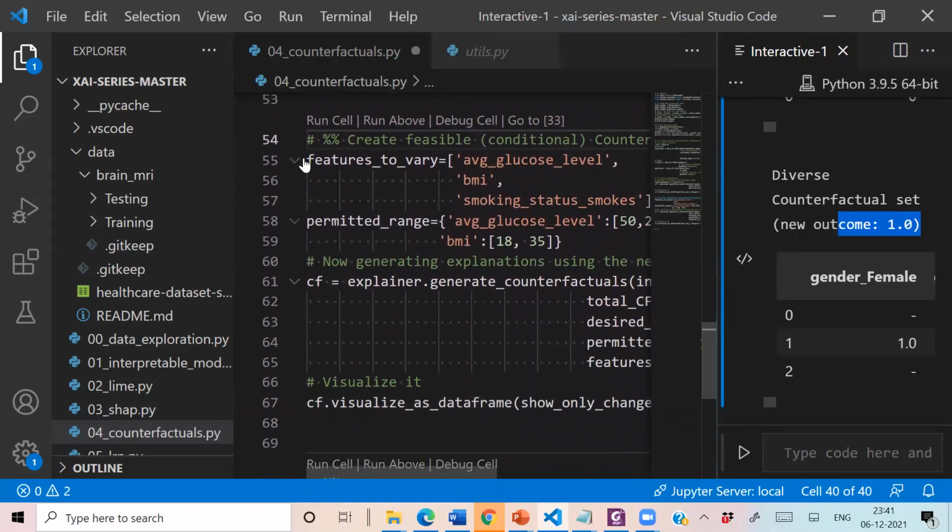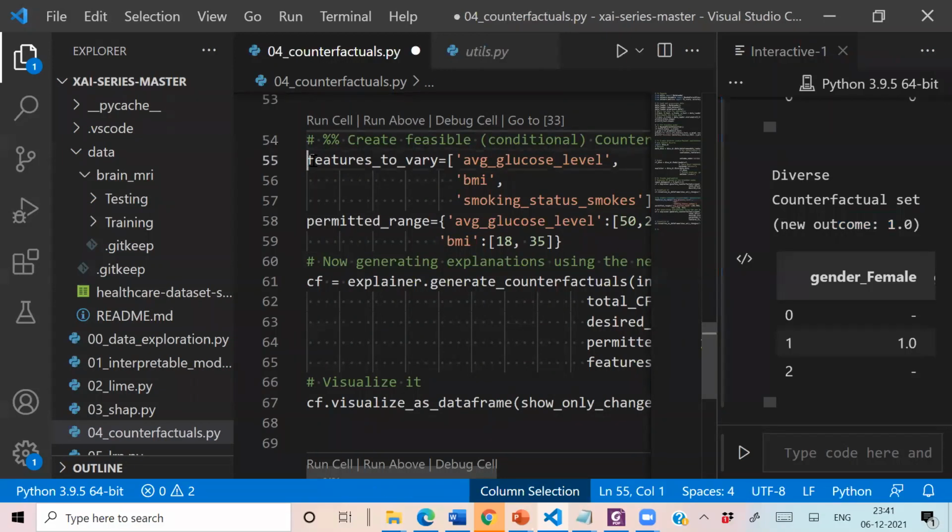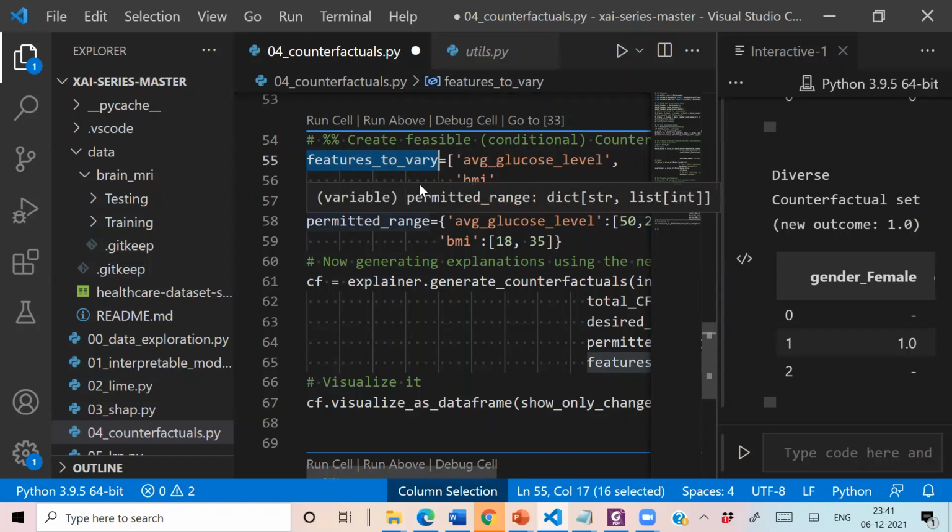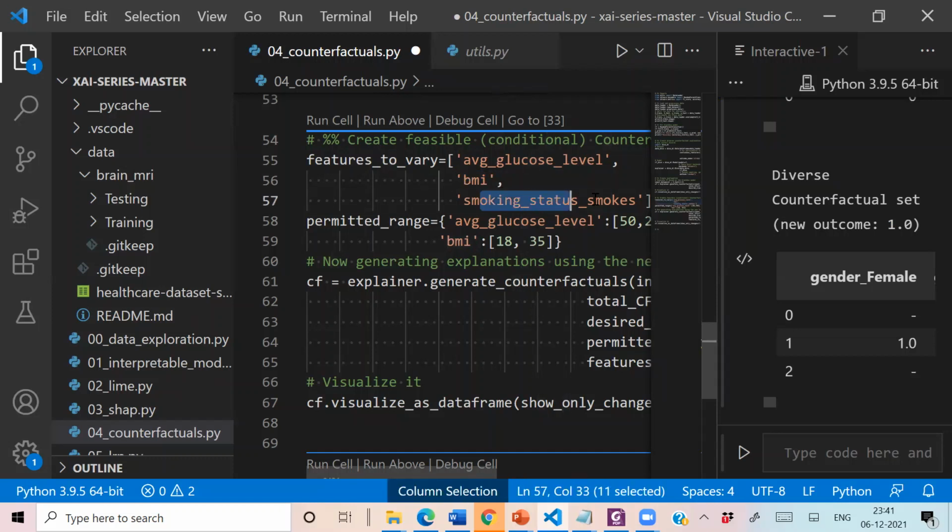Here you can see that we can pass some parameters to this explainer to indicate features to vary. As I have already told you, most of the time the end user will supply the features that need to be changed. So the end user can specify all these features in this particular part: the features to vary are average glucose level, body mass index, and smoking status, because these are the attributes on which he or she can act upon.